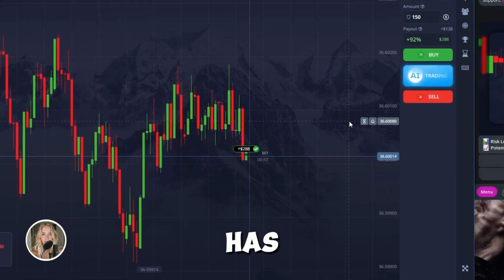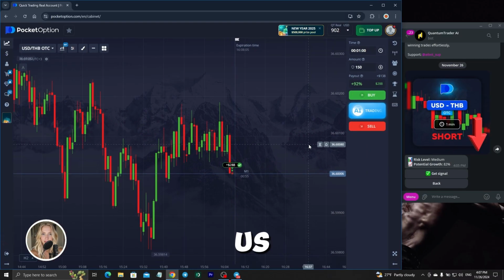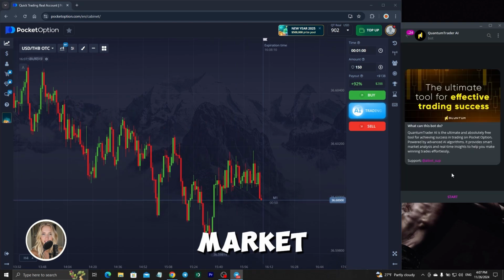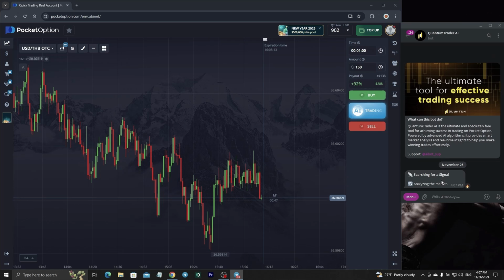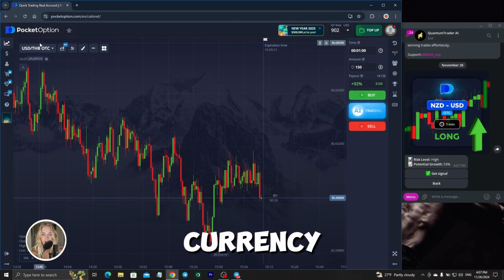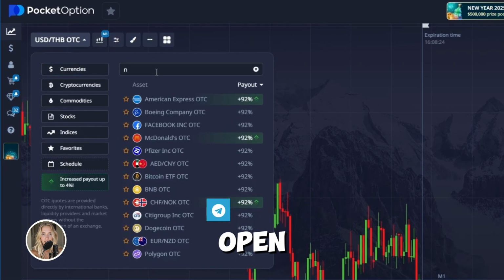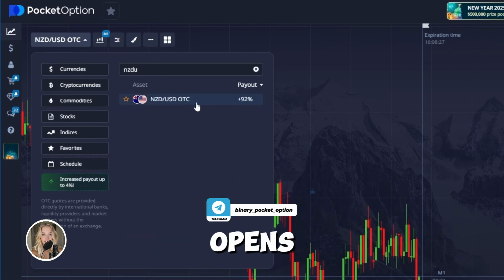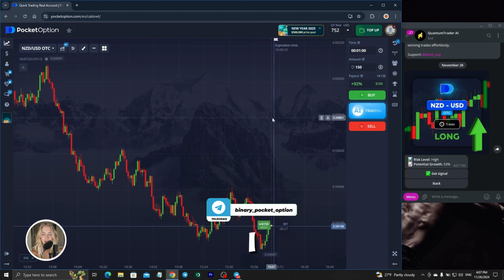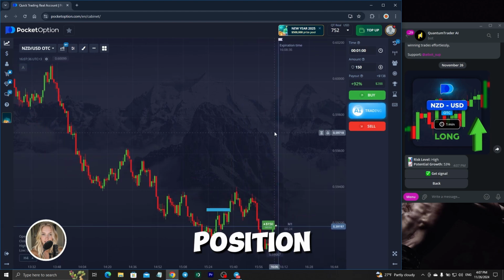Great. The signal has worked out quite confidently for us. Let's select a new entry point. We are waiting for the market analysis. Great, we have a new currency pair, and here the position opens against the trend dynamics, in my opinion. Under such conditions, I probably would not have opened the position on my own.